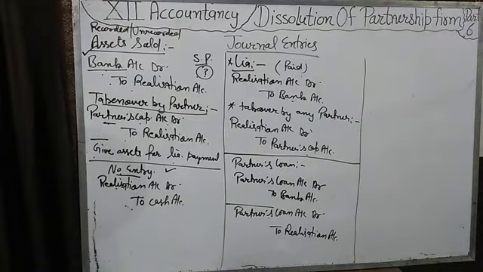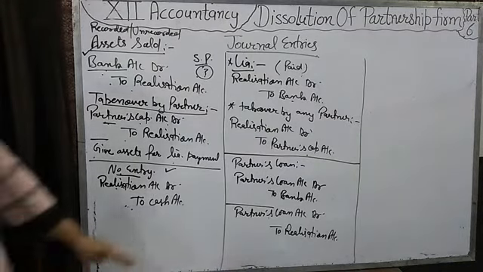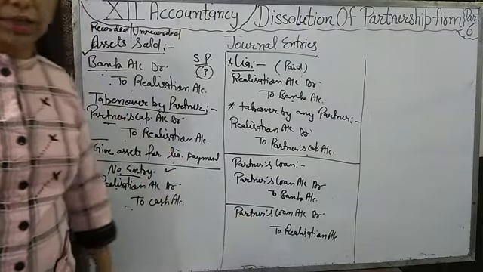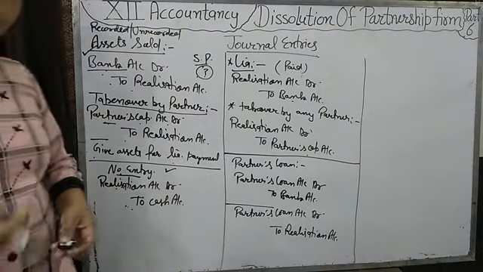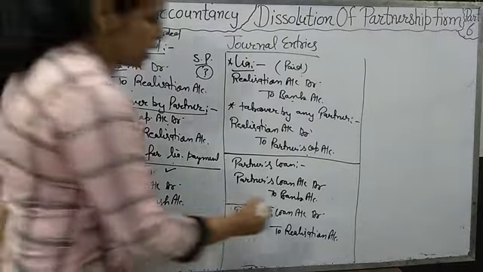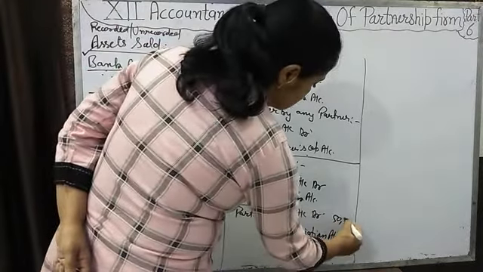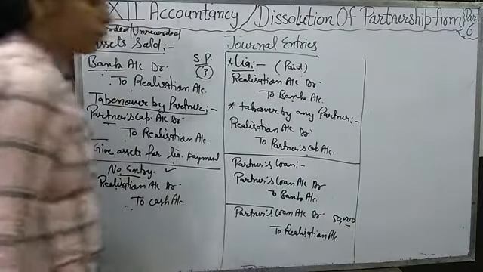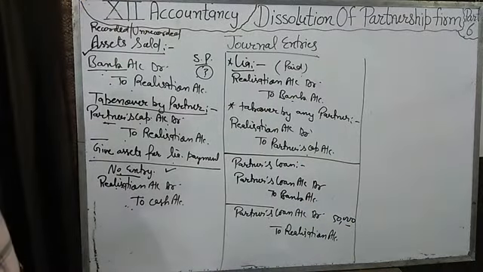If we are giving any assets, full assets, say partner loan is 50,000 and we are giving assets of rupees 50,000, then partner loan account debit to realization account, amount will come here 50,000. But if partner loan is 50,000 and we are giving assets of 45,000 in full settlement,